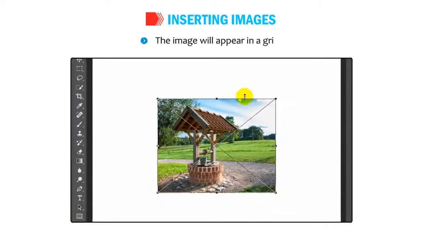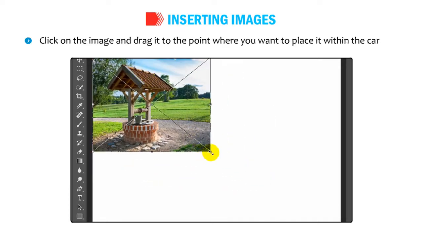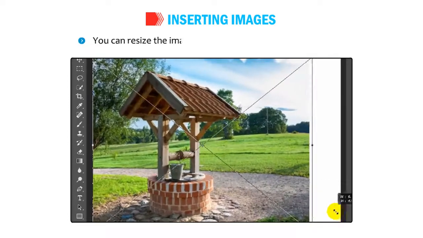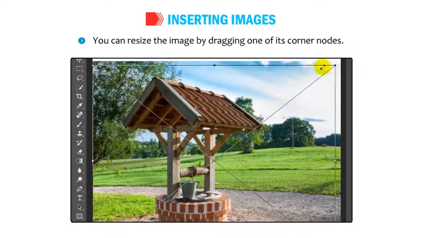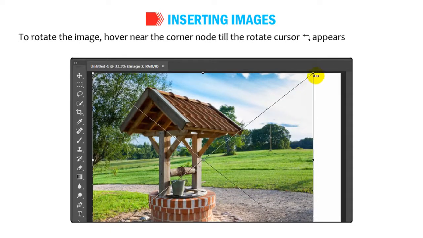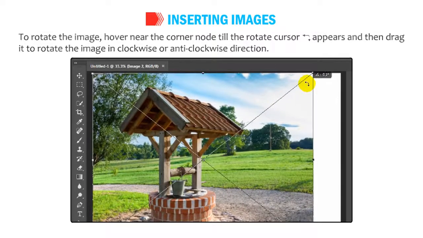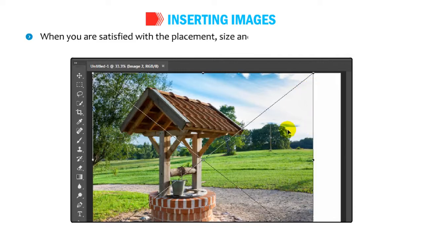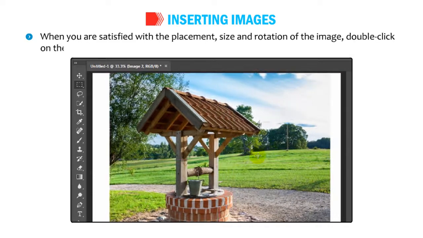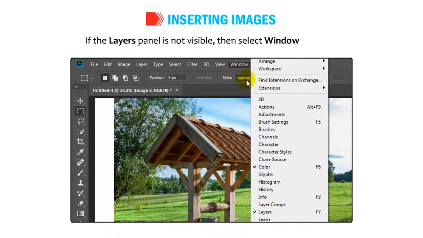The image will appear in a grid. Click on the image and drag it to the point where you want to place it within the canvas. You can resize the image by dragging one of its corner nodes. To rotate the image, hover near the corner node till the rotate cursor appears and then drag it to rotate the image in clockwise or anti-clockwise direction. When you are satisfied with the placement, size and rotation of the image, double-click on the image. You will find that a new layer appears in the Layers panel where the image is placed. If the Layers panel is not visible, then select Window, then Layers.